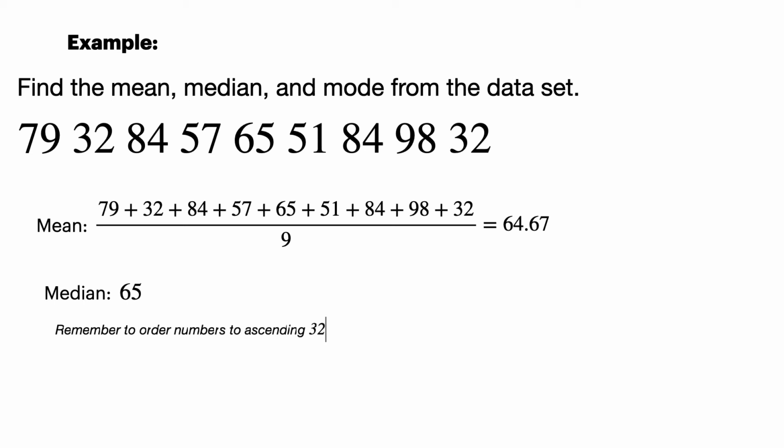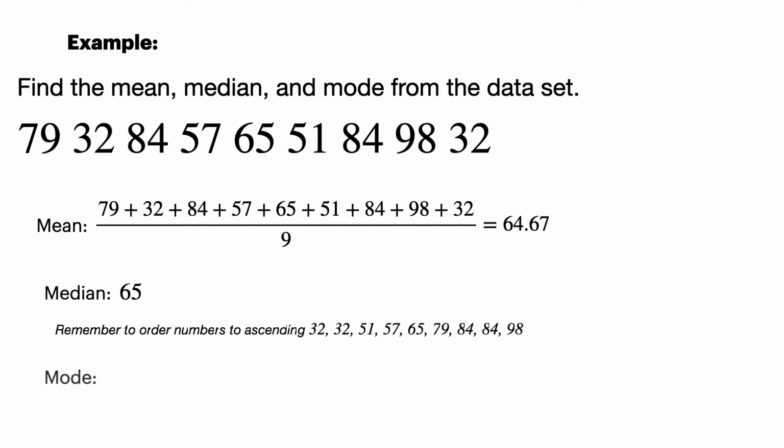Now, we need to have the numbers in order for that to work. Otherwise, it's not going to work at all. So you have to put them in order, and that's what I did here at the bottom, where I put everything in order, and then you can just take away one in the back, take away one in the front. You go one for one, and you'll find you'll be left with 65 in the middle.